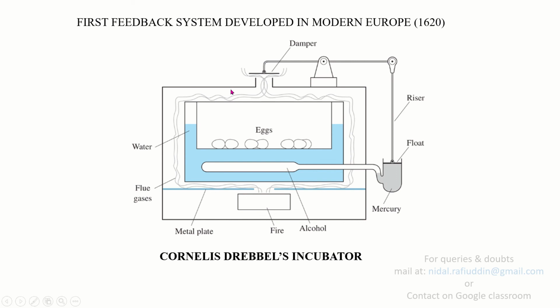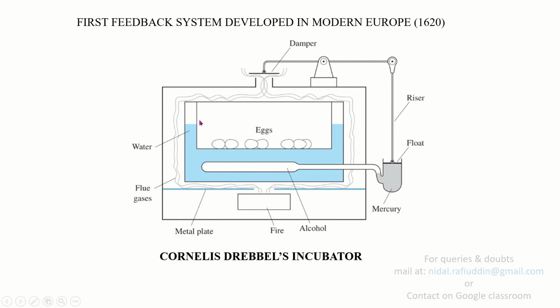So if the flow of flue gases is large, the temperature of water will rise. If the flow of flue gases is reduced, the temperature of water will drop. Similarly, if the temperature of water drops below the set point, the expansion of alcohol will be stopped, or there will be compression in alcohol, which will cause the float, because of mercury, to drop and the damper to rise.